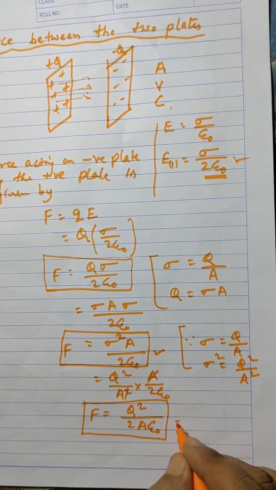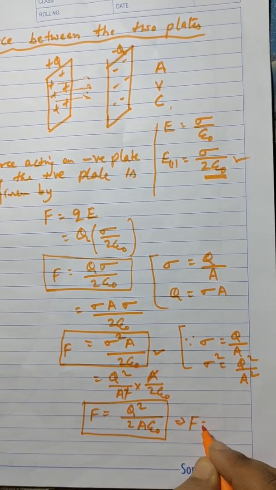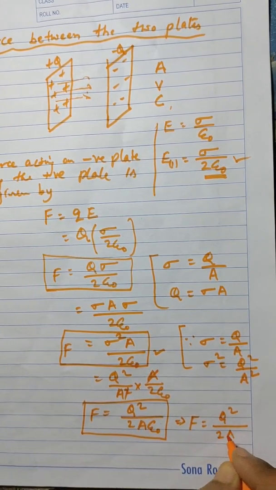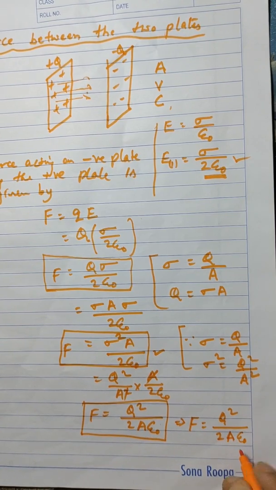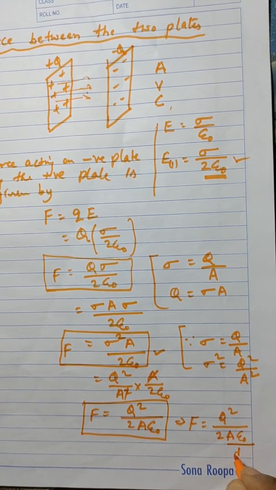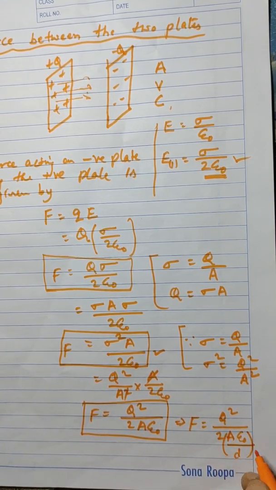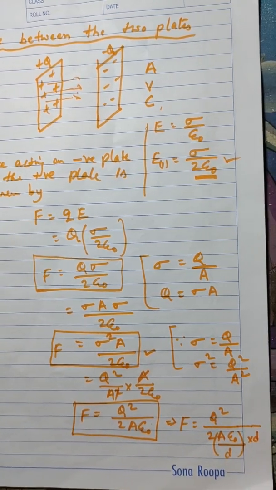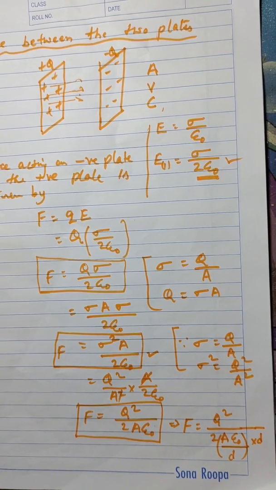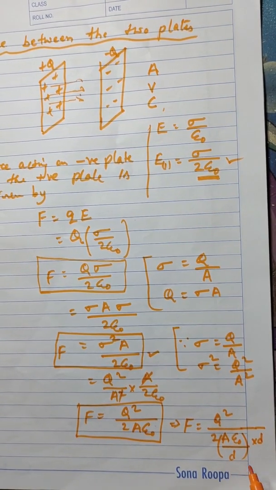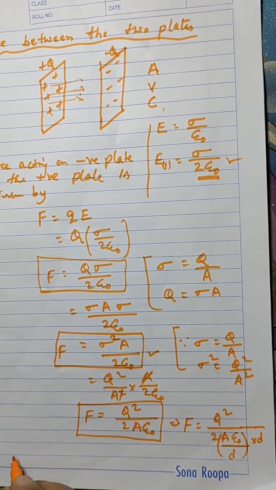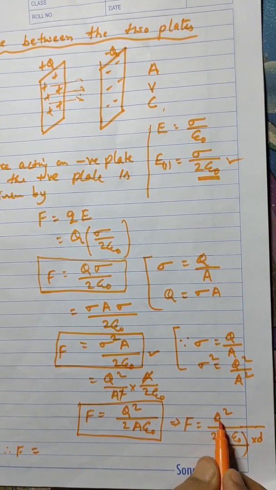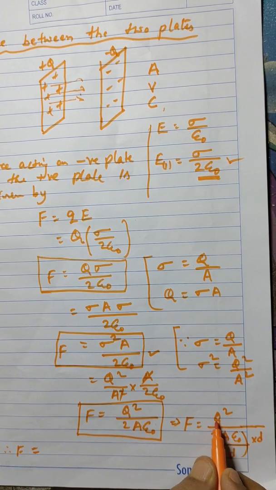Also, suppose F is equal to Q square by 2A into epsilon naught. If I divide this with a small d, and also multiply it with a d, I can write like this. Then what can we say here? Therefore F is equal to, we know that Q is equal to CV.